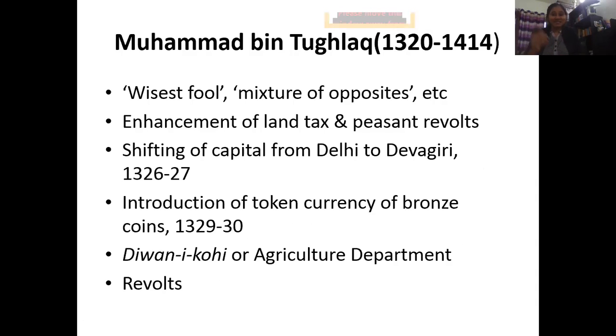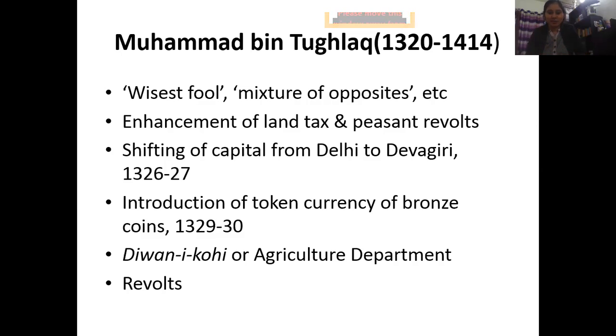After him, we see his son Muhammad bin Tughlaq, who is a very eccentric character in history. Why exactly? Because he came up with experiments that were really good in plan, but when it came to execution, they failed miserably. And that's why historians and scholars call him the wisest fool or the mixture of opposites.